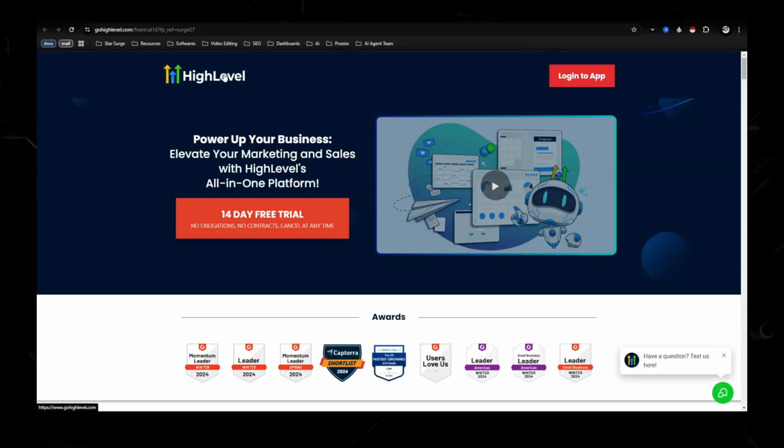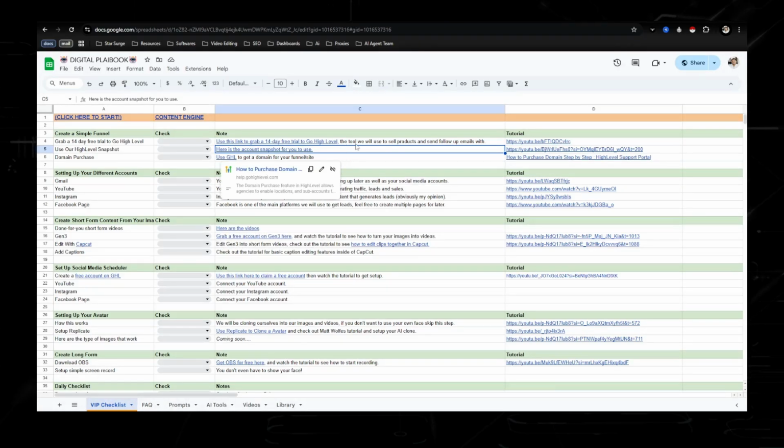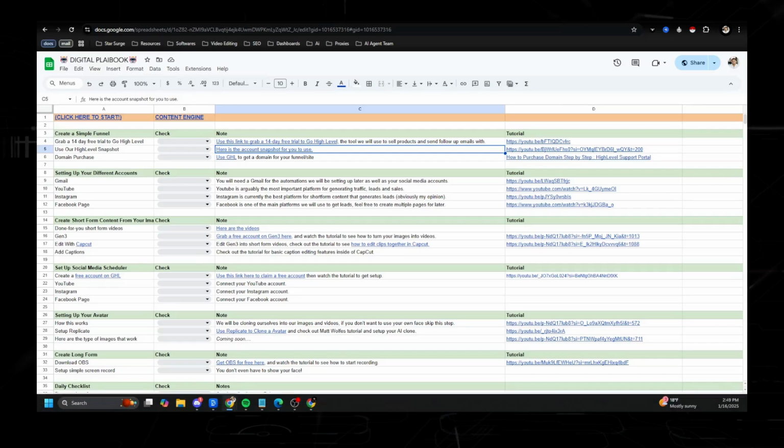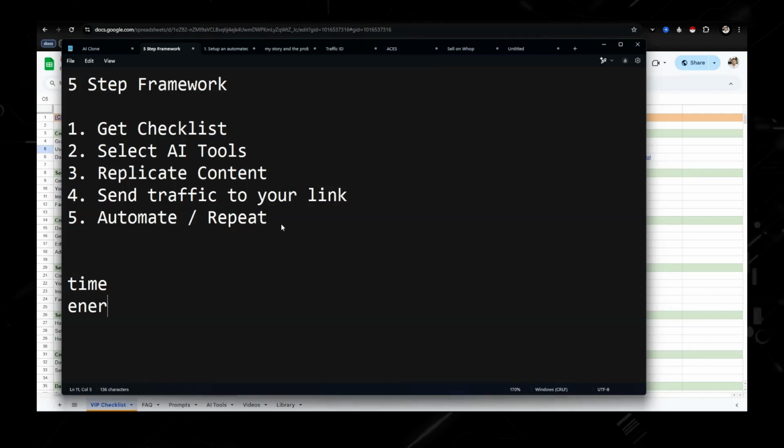You need to sign up for this tool because this is what allows you to send emails, create websites, and really, like it says right here, it's an all-in-one platform. Now, you don't have to do any of this stuff as far as the software. You can do everything manually, but everything comes down to really three main things: time, energy, and money.